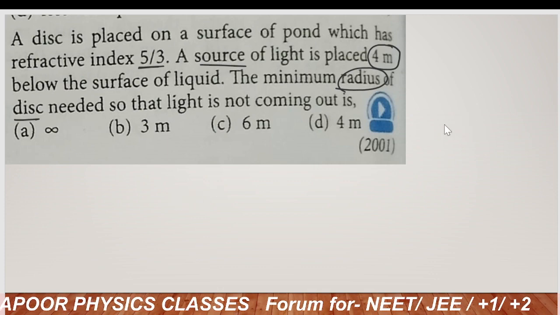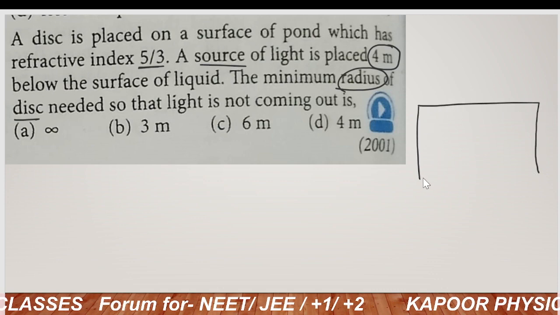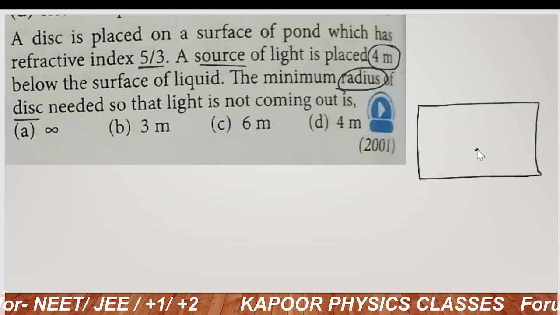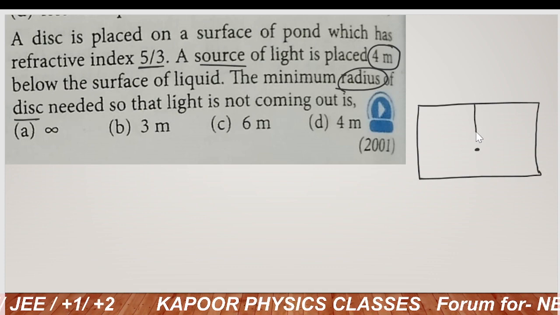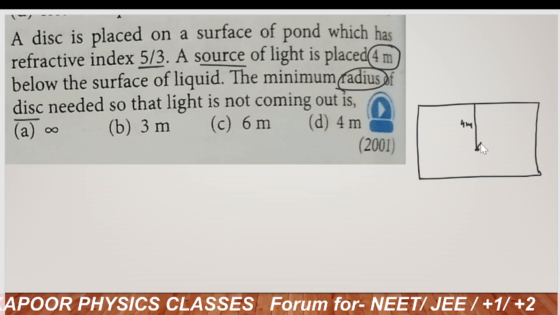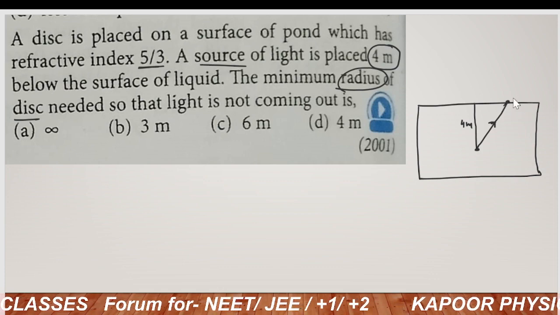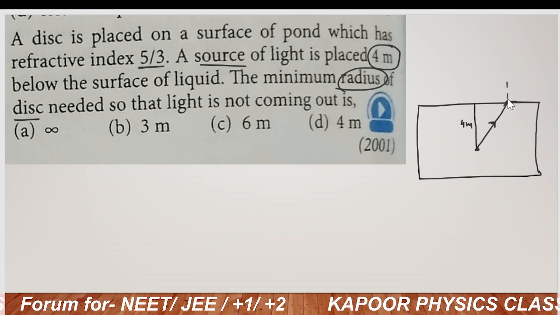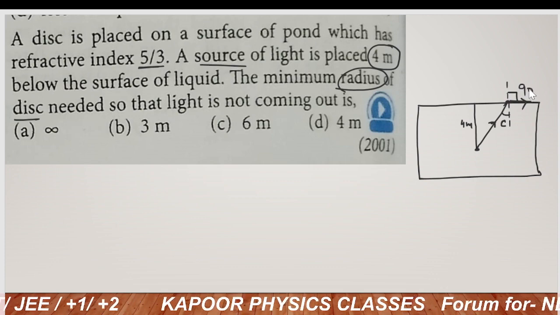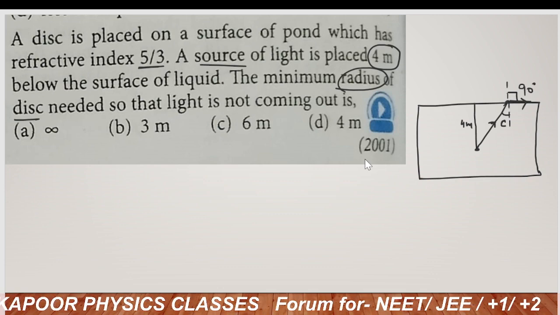So if I draw a rough diagram, let us suppose this is the pond. From the top surface of the pond, 4 meter below, let us suppose some object is lying here. This is at the distance of 4 meter. So let us suppose this is the incident ray. According to the limiting case of TIR, if this angle is C, the angle of refraction will be 90 degree.